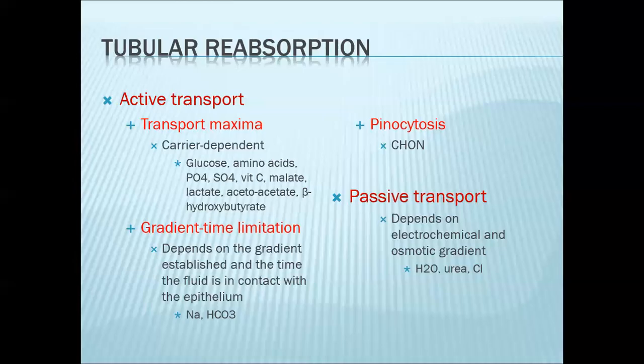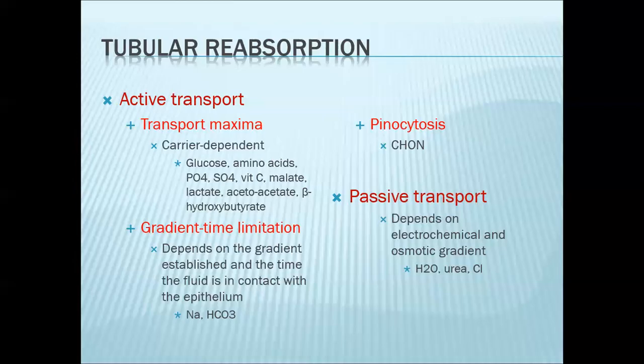The second factor is the time wherein the fluid is in contact with the epithelium. If a certain amount of fluid is in contact with your tubular cells for longer periods of time, this will give time for the transporters to pick up these substances.